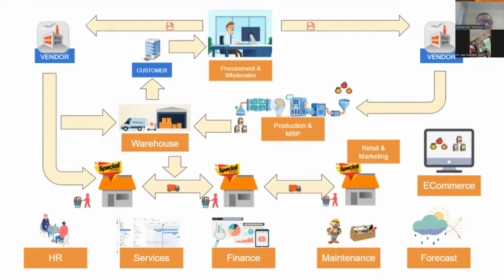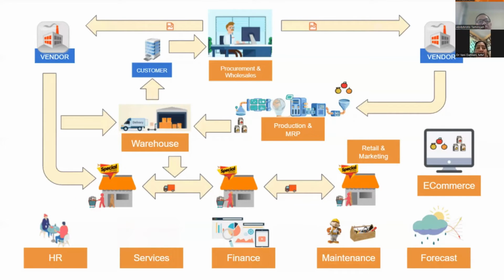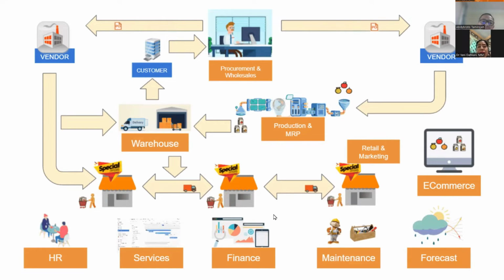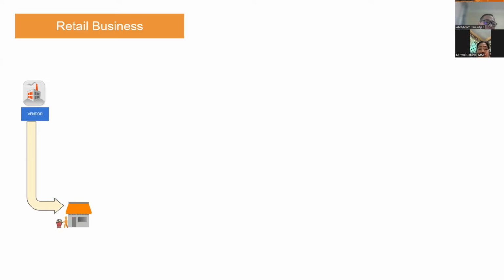So you can build such a scenario if you like, or you can start slow, right? We're going to start something very easy. We're going to take a very simple piece of this and make a game out of it. We run a simple retail business. That's it. We have a store, because retail involves having a store. Then we have a vendor, which will make procurement. And when the goods come in, then we sell. That's a retail business.